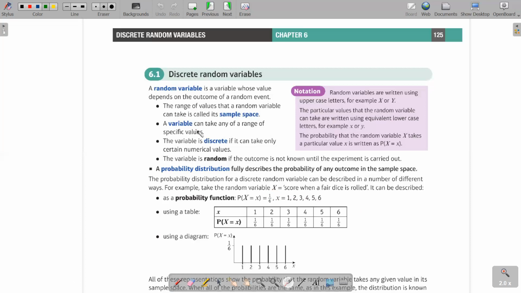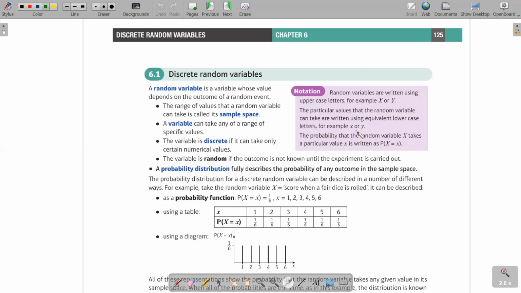By the way, random variables are written using uppercase letters, for example capital X, capital Y. So when naming the variable, we use capital letters. This is the convention. The particular values that the random variable can take are written using the equivalent lowercase letters, for example simple x or y.